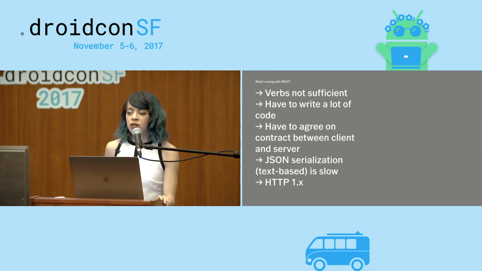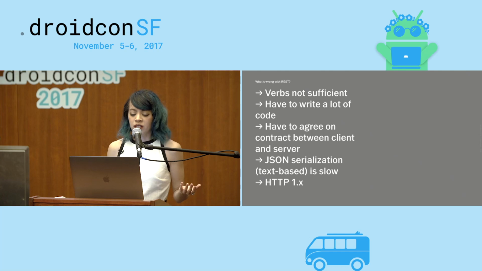Next, you have to agree outside of your app, in a way that's not enforced by the code at all, on some kind of contract between your client and your server. So this might be like a wiki page, it might just be you talking to your backend team, but the front end is going to expect some sort of response from the back end, and if they don't get exactly that response, your app can crash or might not behave the way it's supposed to. And the server is also going to expect some sort of request from the client, and you need to send those exact fields, otherwise things might not work properly. And this is something you just have to agree on.